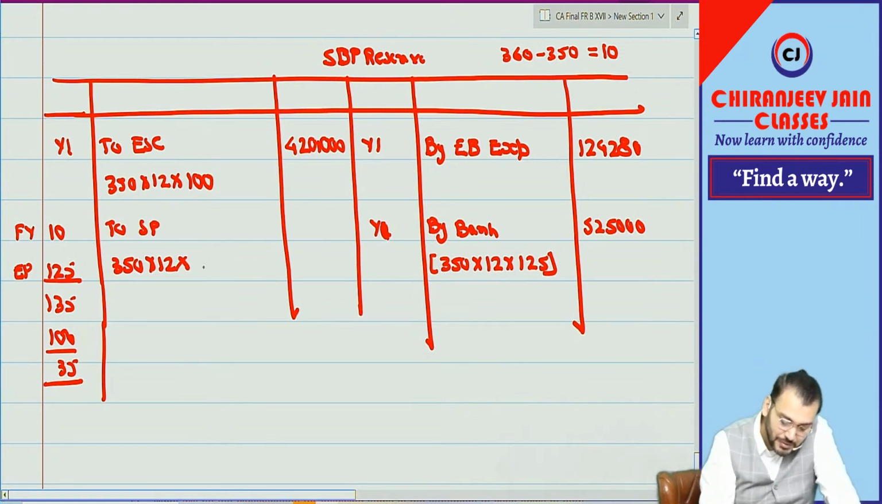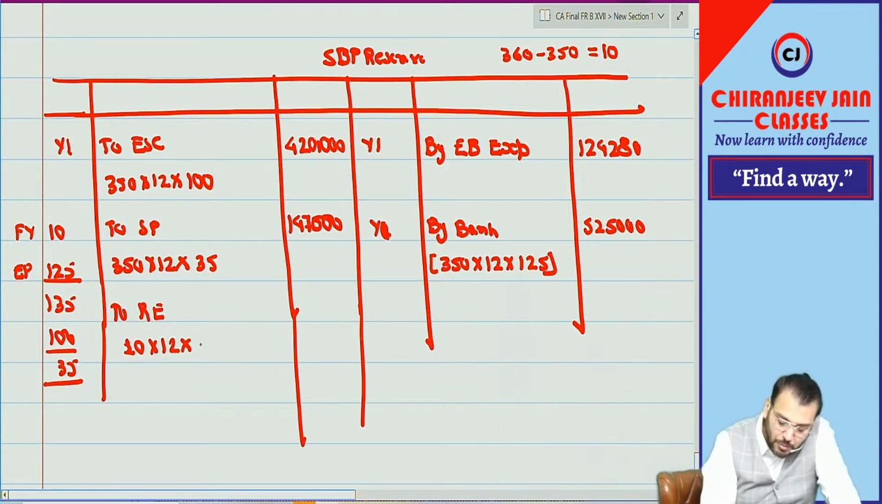Correct. So 35, how much? 1 lakh? 47,000. Then we transfer some portion to retained earnings. For how many employees? 10 into 12 into what? What is the fair value of option? 10. How much? 1,200. And the balance, balance carried down, how much is coming?